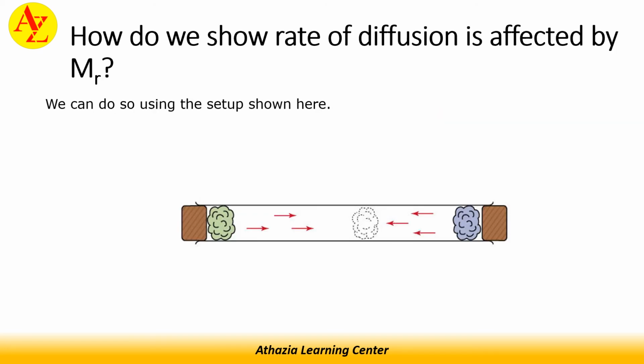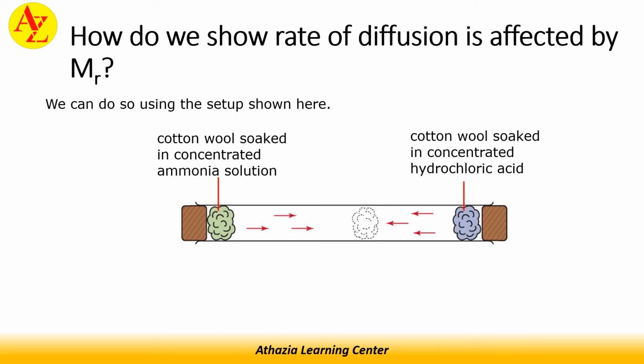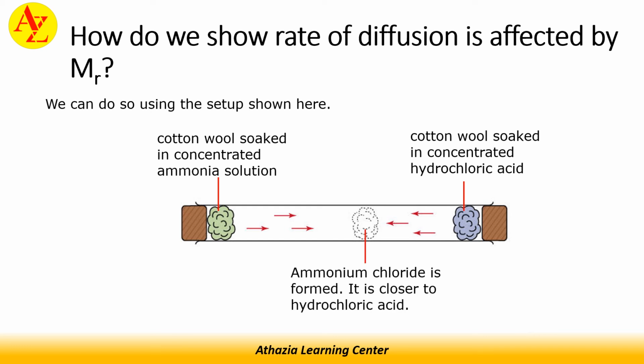How do we show the rate of diffusion is affected by Mr? We can do so using the setup shown here. There is a tube containing cotton wool, one part soaked in concentrated ammonia solution, and the other part soaked in concentrated hydrochloric acid. Then we leave them. After some time, they will form fumes around the middle of the tube. The fumes are ammonium chloride, and they are closer to the hydrochloric acid.